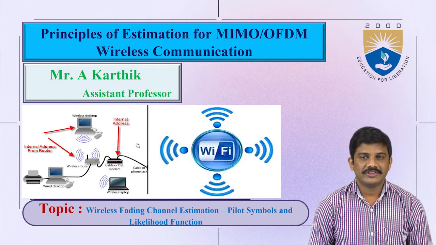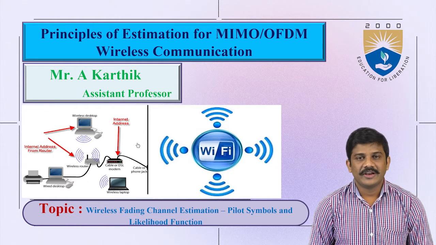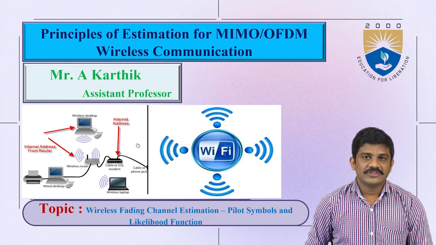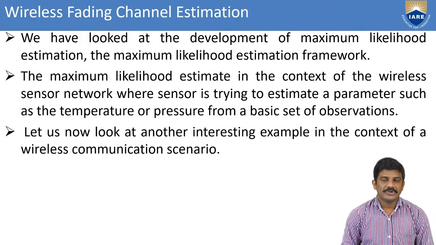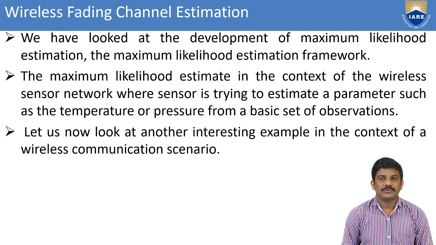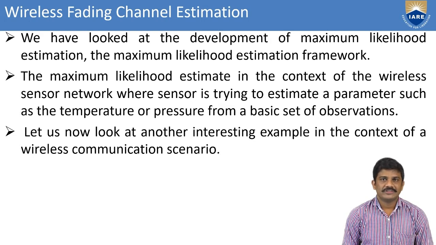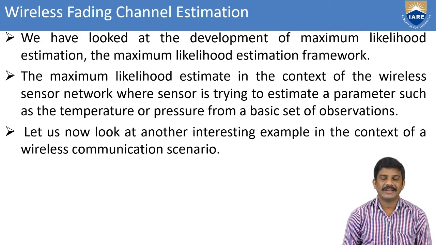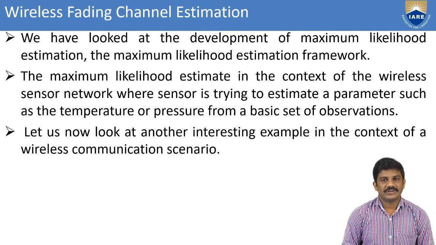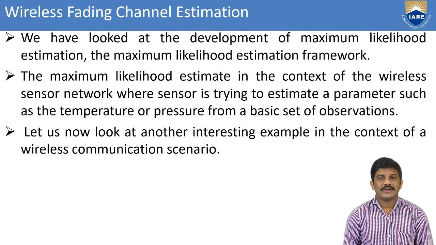In this one, we are considering fading and channel estimation in the wireless communication system. Previously we had taken the maximum likelihood function and estimation, and here we go with some framework of maximum likelihood estimation. We take a wireless sensor network and try to estimate parameters such as temperature, pressure, or humidity. Those parameters are also considered for the wireless sensor network.